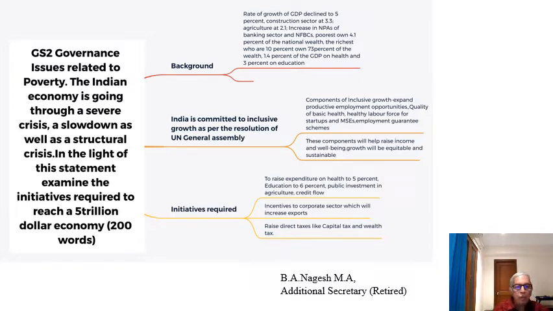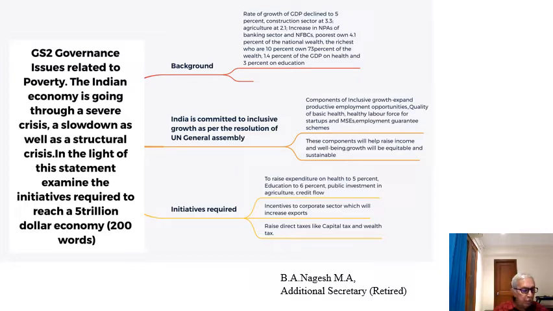So as I said earlier, preparation for the civil services is not hard work, it is smart work. So it is rapid reading the syllabus, revising the syllabus, seeing which are the common topics. Before we start today's session, see the syllabus of GS2 relating to governance.